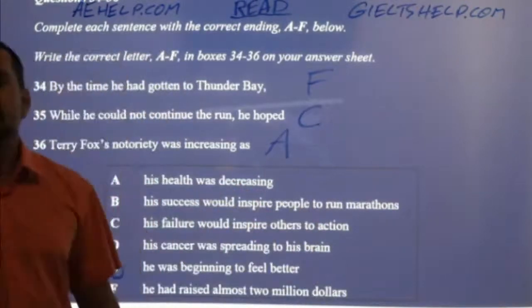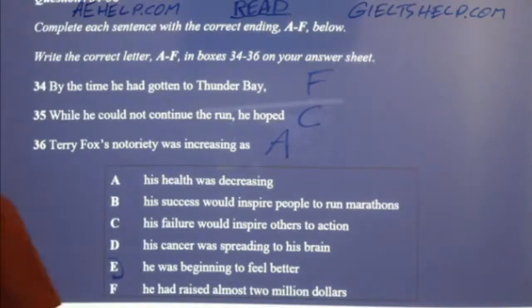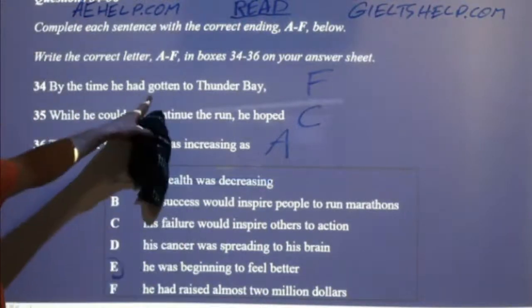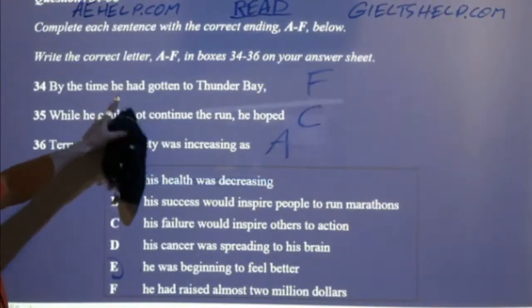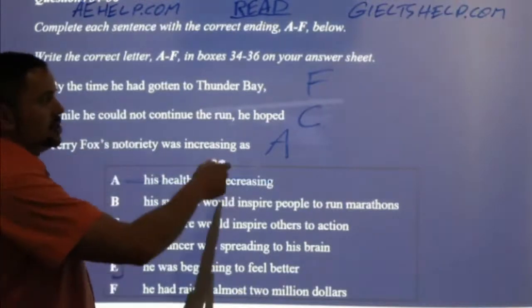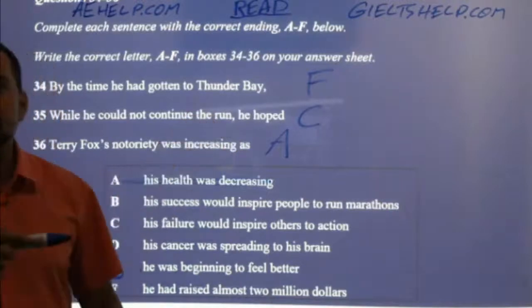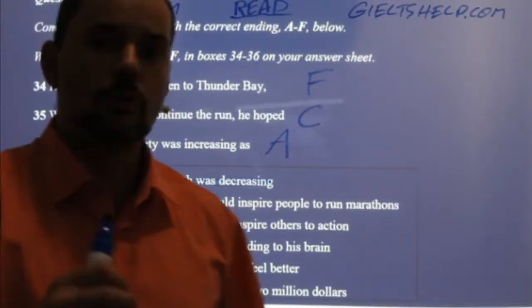This is a perfect example of why you don't cross out answers after you choose them. In these sentence completions, and sometimes there are four or five of these, if you cross them out, you might actually be putting them in the wrong place, and they might fit better somewhere else. So you have to be really careful with that. This was a really important point.